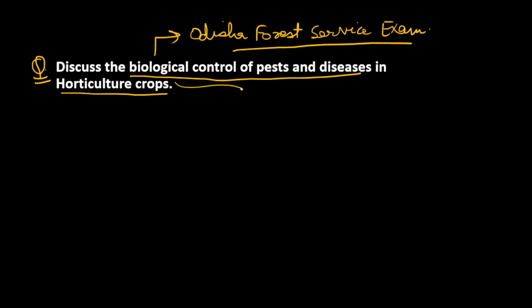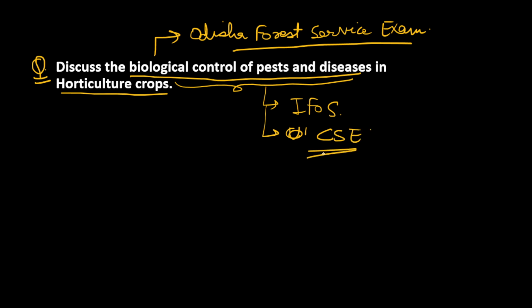So when it comes to biological control of pests and diseases, it has been asked in IFoS previously. Questions on biological control have been asked in CSE previously, civil services examinations, agriculture optional paper. So it is one of the very important topics, biological control of pests and diseases, and several types of questions have been asked by UPSC, by state services. So it becomes very important for us. So let's see how we approach this answer.